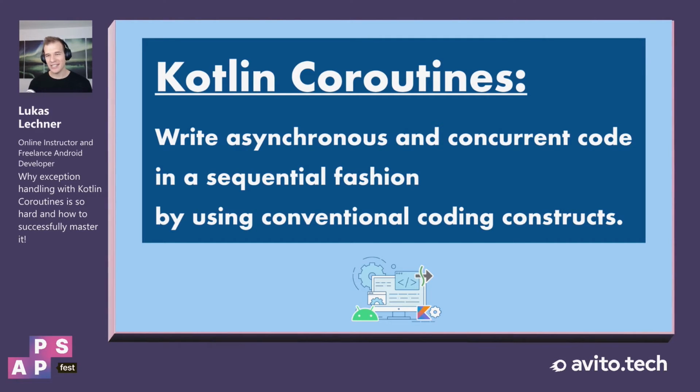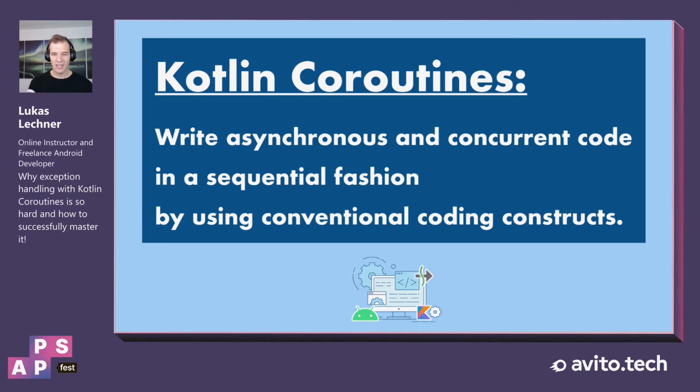So Kotlin Coroutines try to be very intuitive. However, there is one part that is not that intuitive, in my opinion, and you probably already guessed it. This is exception handling in coroutines.